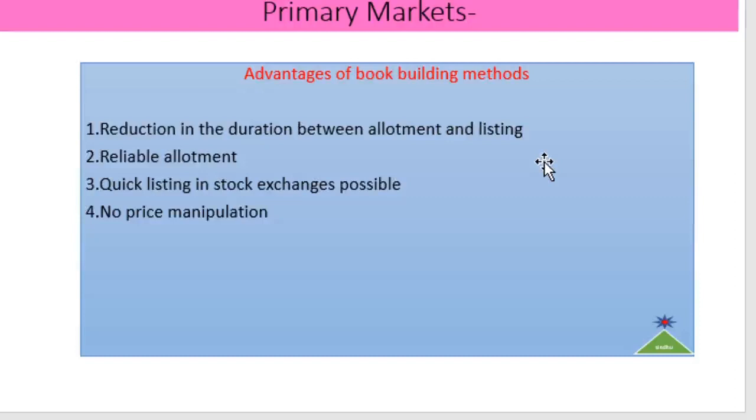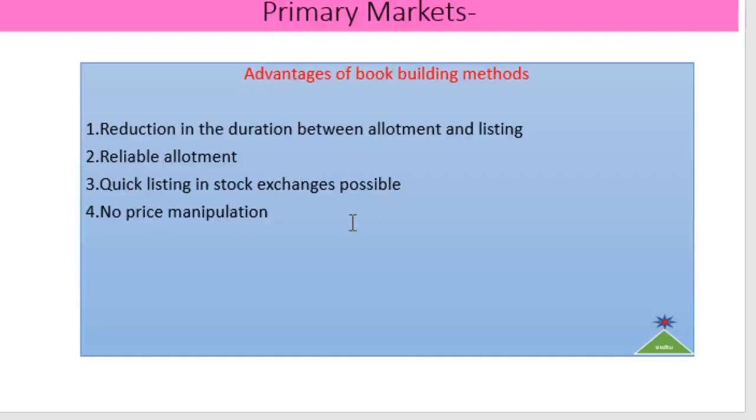Another important advantage is that no price manipulation is possible, as the price is determined on the basis of the bids received. These are some of the advantages of the book building method: reduction in the duration between allotment and listing, a reliable allotment procedure, quick listing in the stock exchange, and no price manipulation.